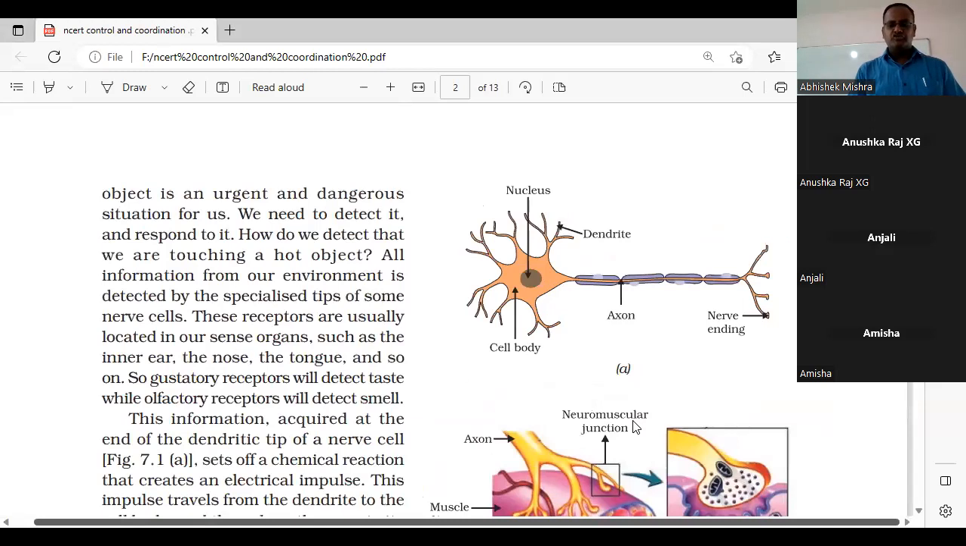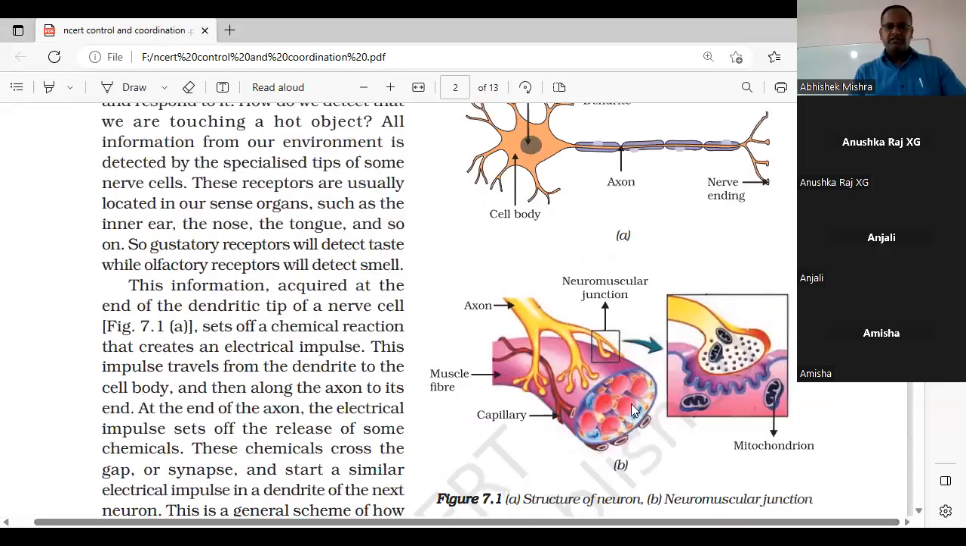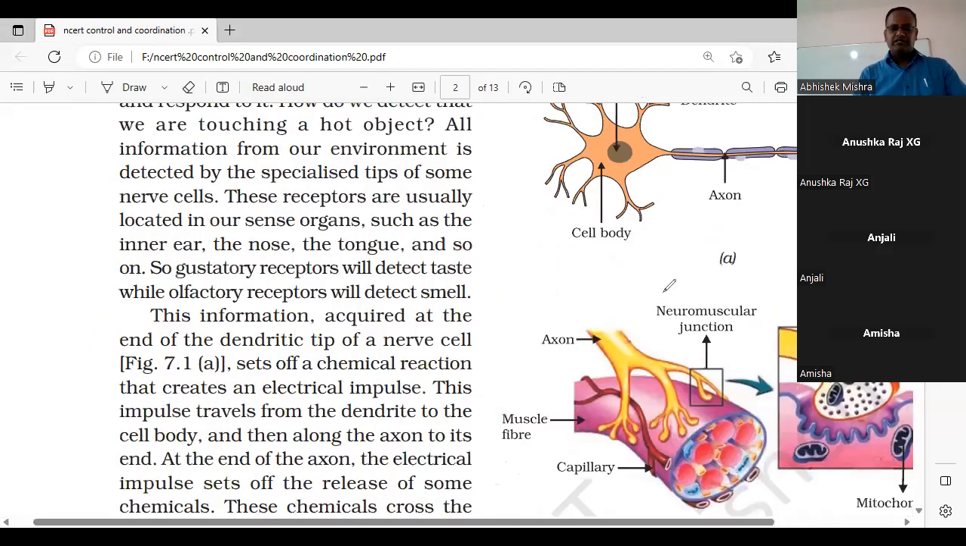Now, students, see this image. This is the axon, and this is the diagram of a nerve ending. A nerve ending is touching a muscle fiber. Now, what happens at the nerve ending? Actually, I'm also drawing the diagram. You can see over here.